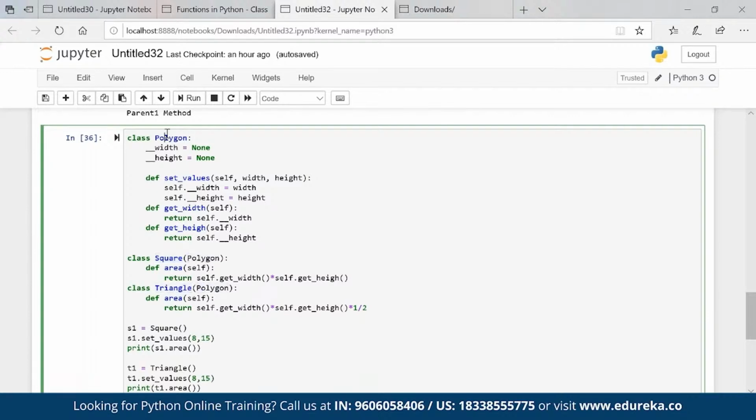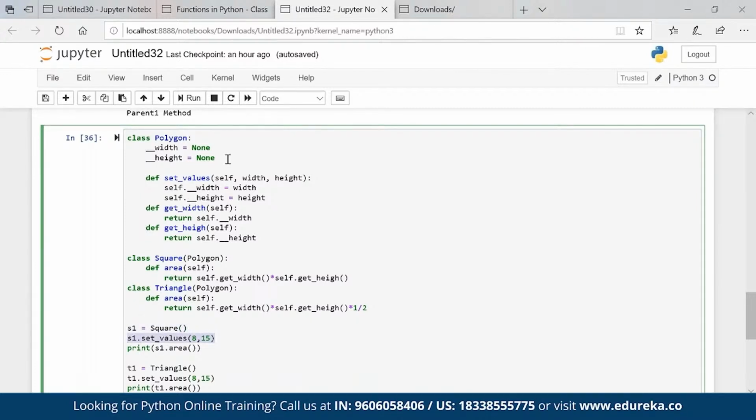So polygon is one parent giving properties to square and to triangle. Now when I pass the values of width and height in polygon, they will be accessed by square and triangle to get the area of a triangle and square. I created an object S1 for square. I set the values through the setter.